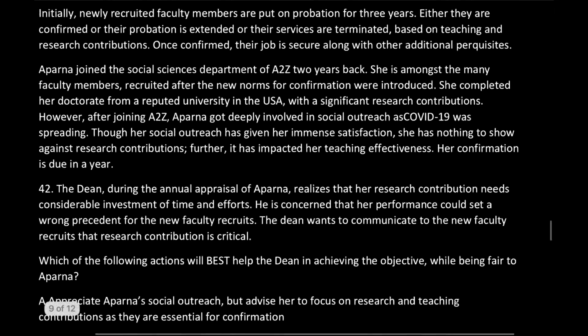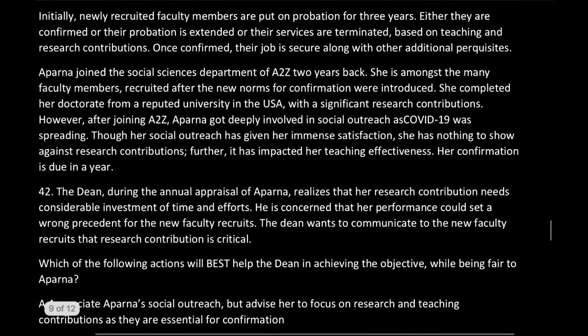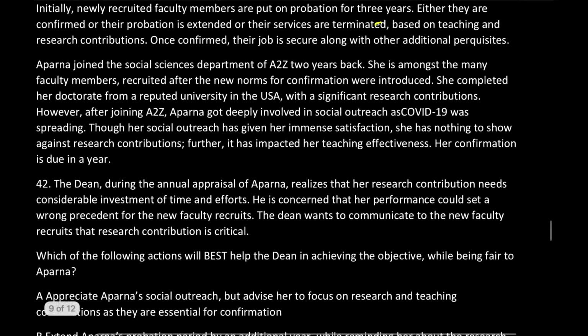So initially newly recruited faculty members are put on a probation period of 3 years, and either they are confirmed, or their probation is extended, or their services are terminated, based on the teaching and research contribution. Why do you feel this paragraph is given to you? Any idea which strikes your head?